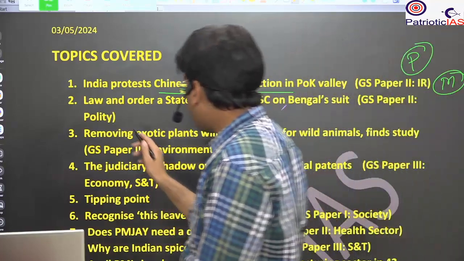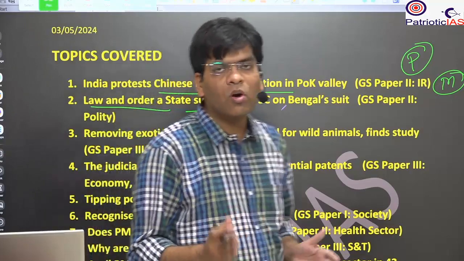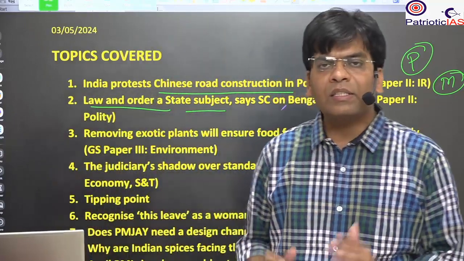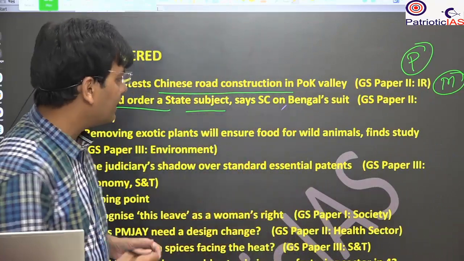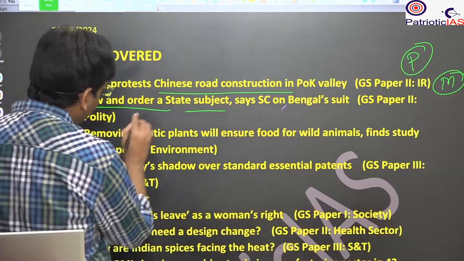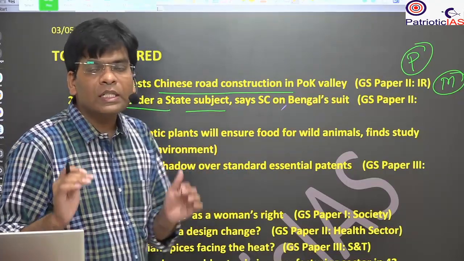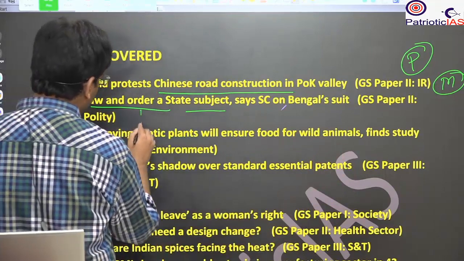Then we will study law and order, the state subject. Here we will see the recent tussle that is going on between the different central agencies such as the CBI and ED and the state government and its security agency. So here you will see that it is for the GS paper 2 polity section, where we talk about the center-state relationship. A very good example. So again for the mains.